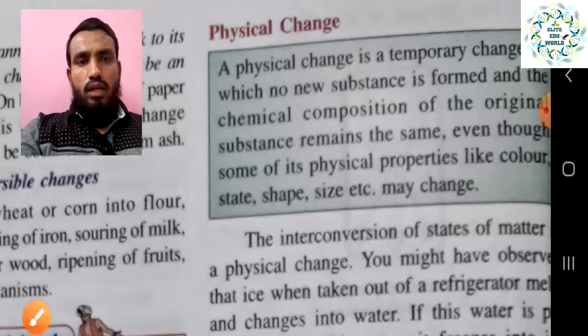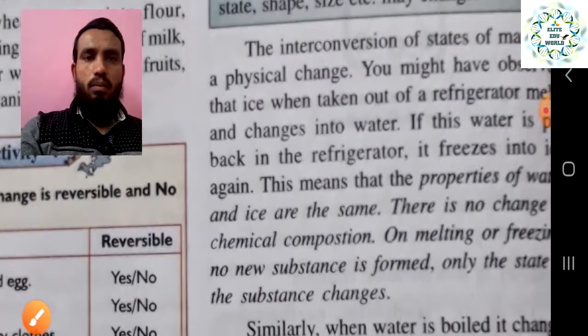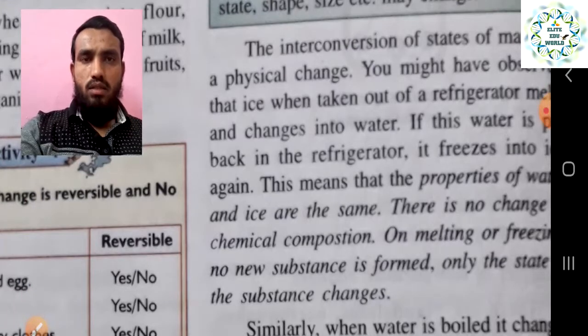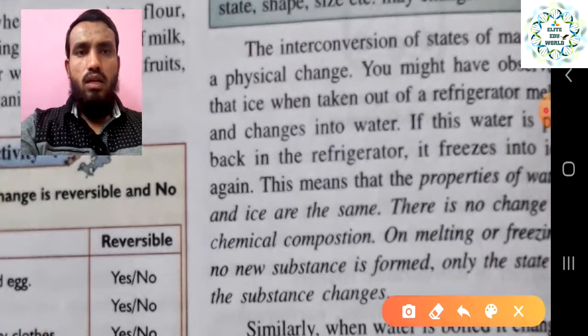So now let's see the interconversion of states of matter, a physical change, right? This is the basic thing you can understand.